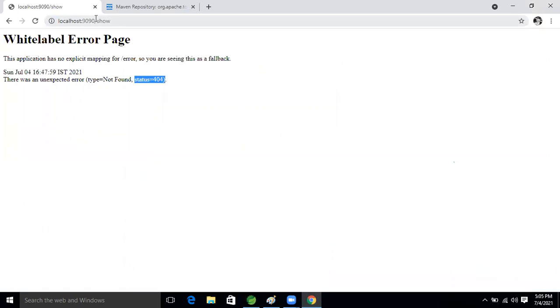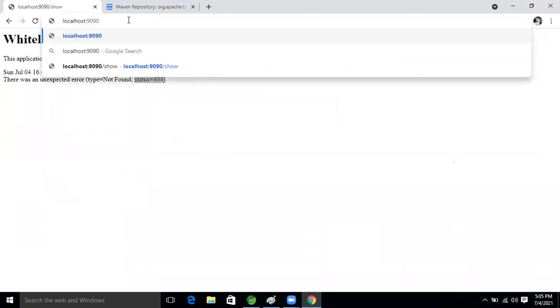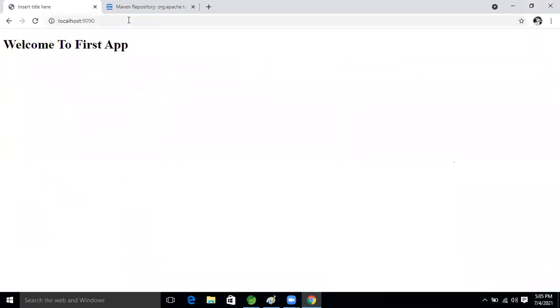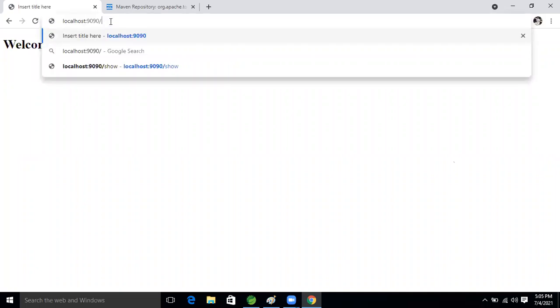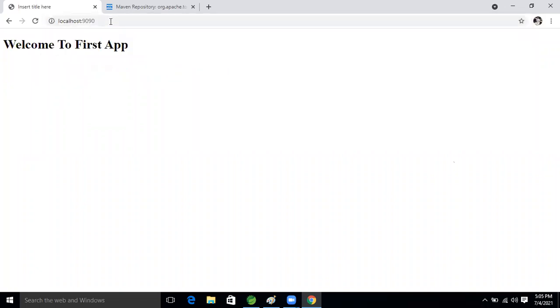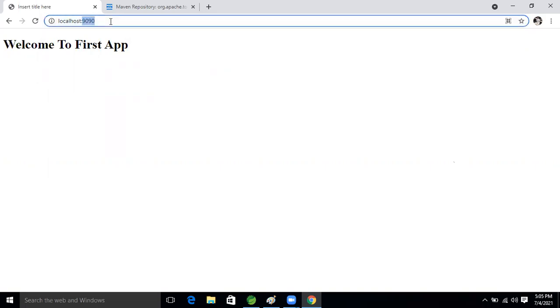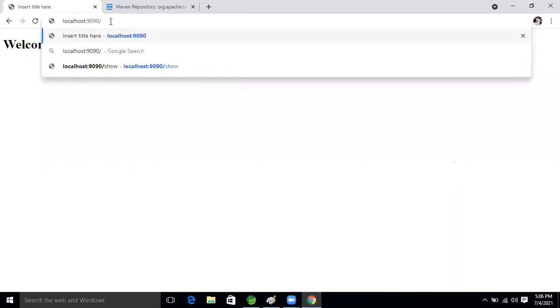Come here, remove the /so and hit it. We still get the welcome result. If we take the slash also, it is valid, because we can send the request with slash and also without slash. So this is valid code.